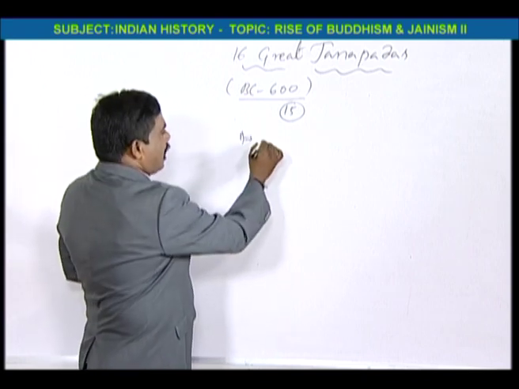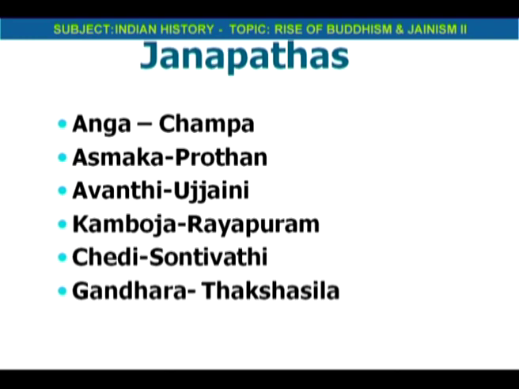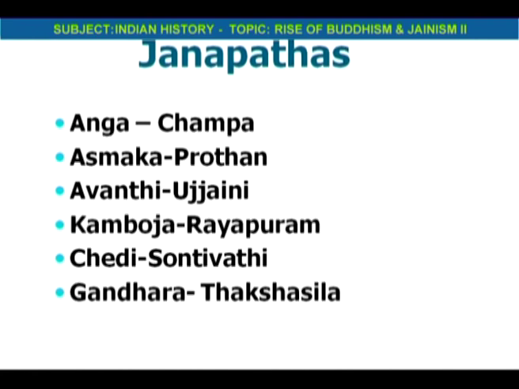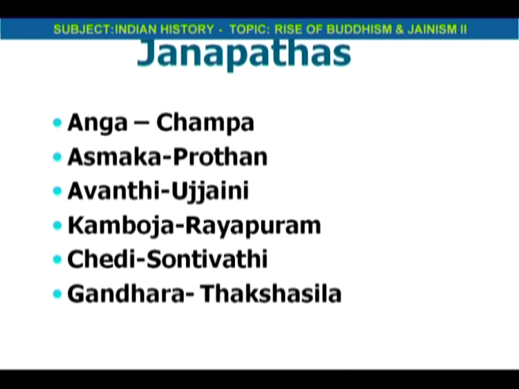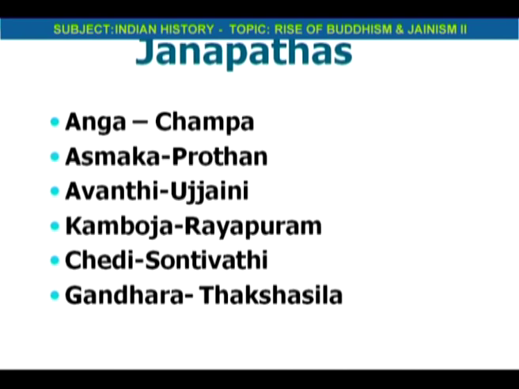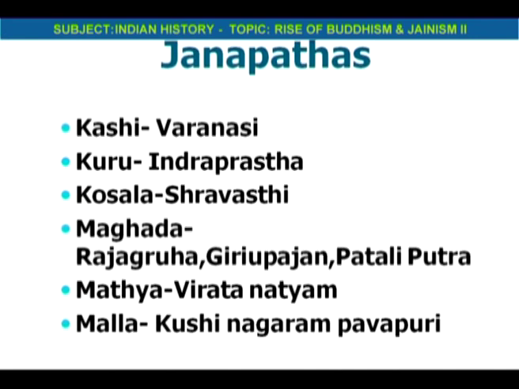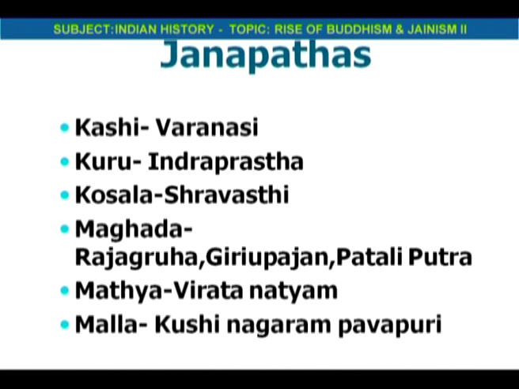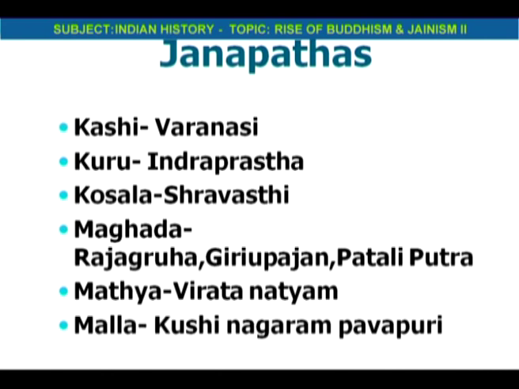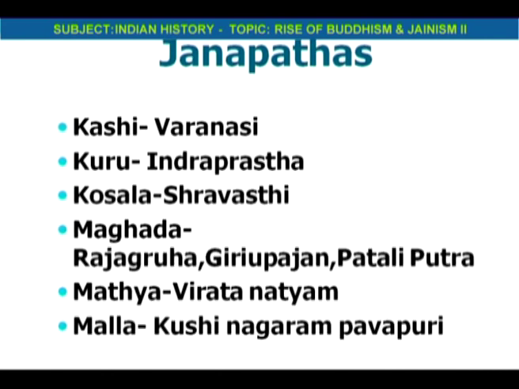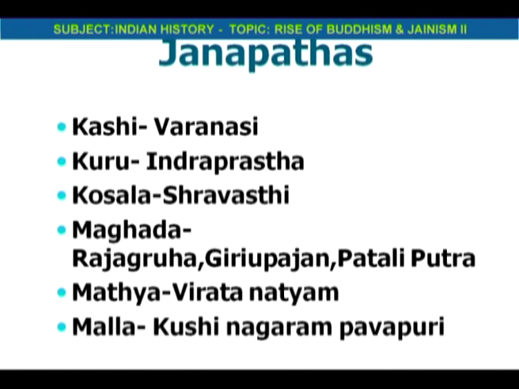In those Janapadas, first we have Anga. Second one we have Asmaka. Third one we have Avanti. Fourth one Kamboja. Fifth one Chedi. Sixth one Gandhara. Seventh one, that is Kashi. Eighth Kuru. Ninth Kosala. Tenth Magadha. Eleventh Matsya.